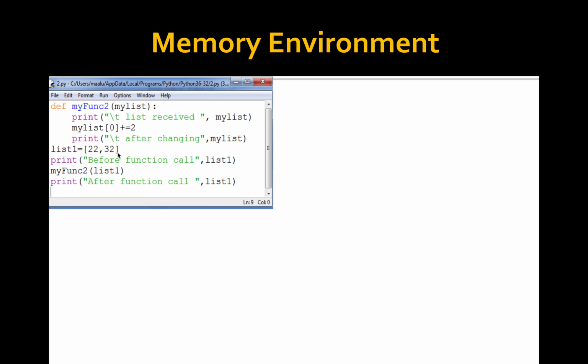First in the global environment, it creates a list, and that list points to two values, 22 and 32. Then before the function call, list1 displays 22 and 32.